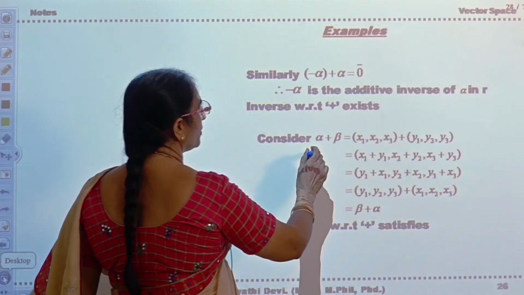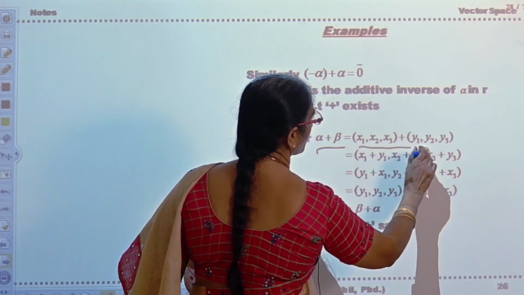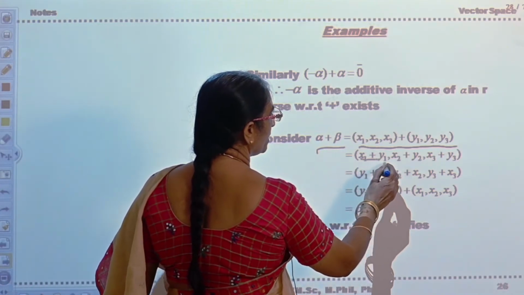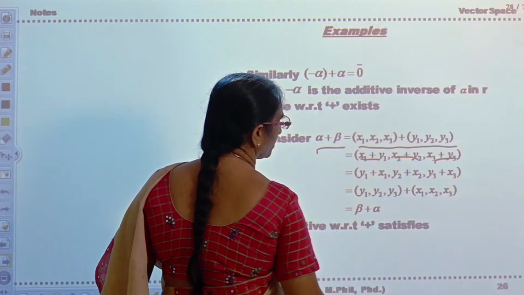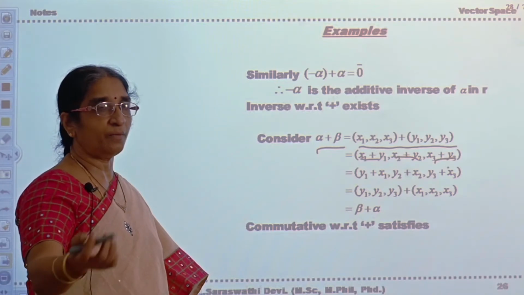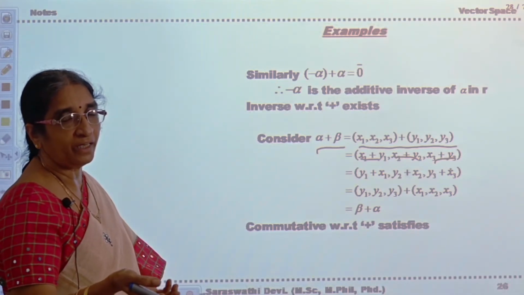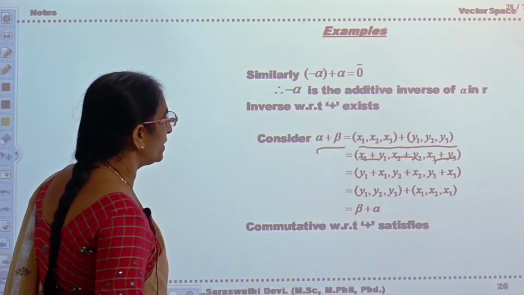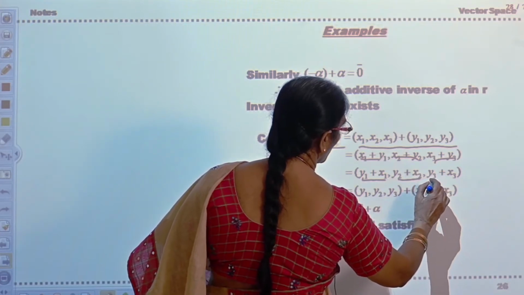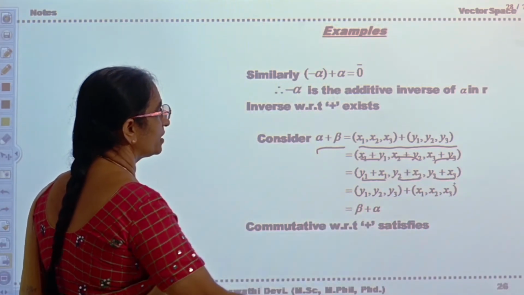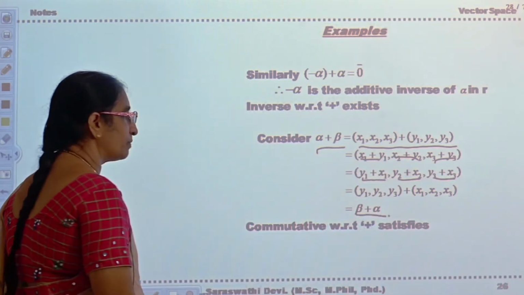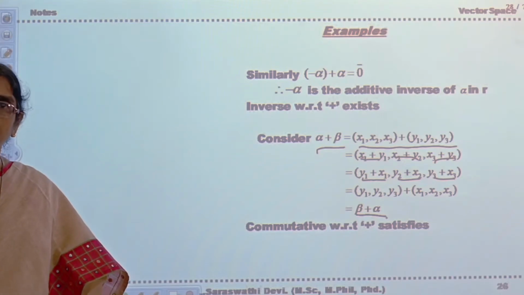So consider alpha plus beta, and this is x1, x2, x3 plus y1, y2, y3. So by definition it will be x1 plus y1, x2 plus y2, x3 plus y3. Because x1, y1, x2, y2, x3, y3 are elements of R, and R plus is abelian, commutativity is satisfied in R plus. Therefore, x1 plus y1 can be written as y1 plus x1, y2 plus x2, y3 plus x3. Therefore, you can write it as y1, y2, y3 plus x1, x2, x3. So alpha plus beta is equal to beta plus alpha. Therefore, commutativity is satisfied in V.